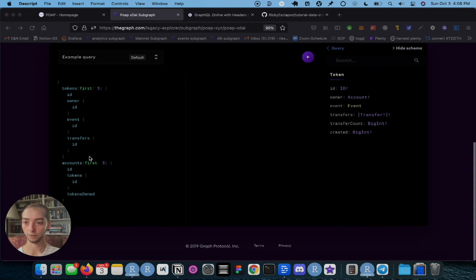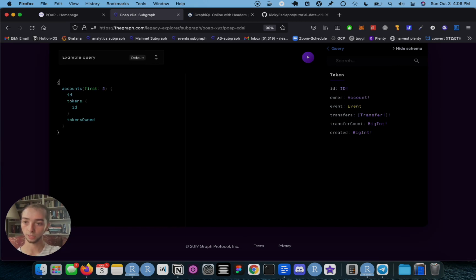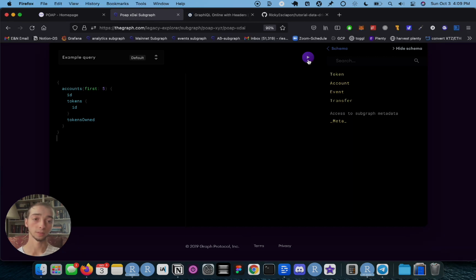So over here, we have an example queries on the left. So I'm actually going to just take out this entire top part because what we need is really this accounts information. So we want to use the accounts endpoint to find information about our private wallet and get a list of tokens that we own out of this. So now if I click on this purple play button over here, I can execute the query that we have on the left side and I can see what the results of that request would look like.